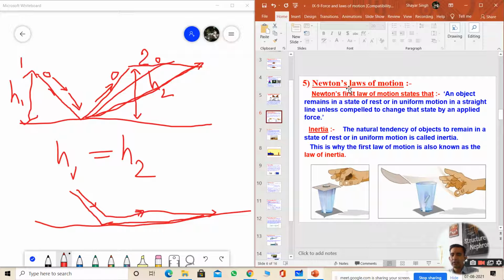Newton's laws of motion. First we will study the first law, and the rest we will be studying from Monday onwards. Newton's first law says that an object remains in a state of rest or in uniform motion in a straight line unless compelled to change that state by an applied force.